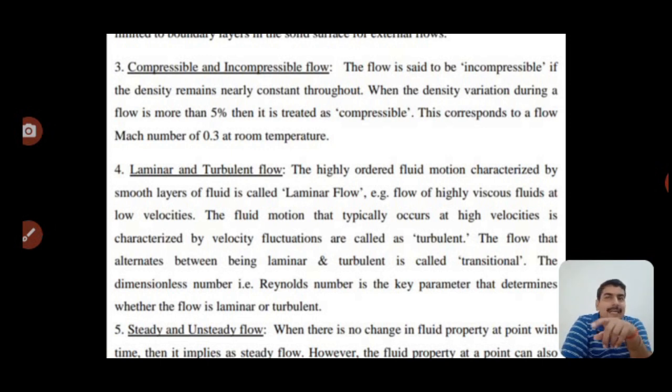The flow that alternates between being laminar and turbulent is called transitional flow. The dimensionless number, that is the Reynolds number, is a key parameter that determines whether the flow is laminar or turbulent.